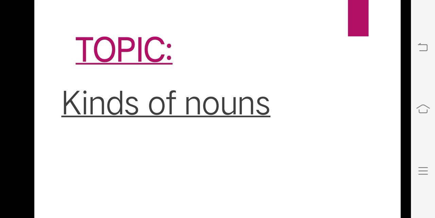Number 4, we have material noun. Material noun denotes the matter or substance of which things are made. For example, gold or cotton. The rest of the 3 examples you have to write by yourself.